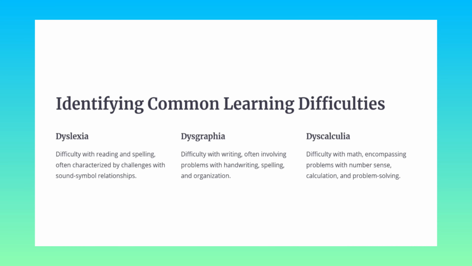There are different types of learning difficulties, but the main ones are dyslexia, dysgraphia and dyscalculia. Dyslexia means reading disorder, dysgraphia means writing disorder, and dyscalculia means calculation or mathematical disorder. There are also many other disorders like ADHD and autism.